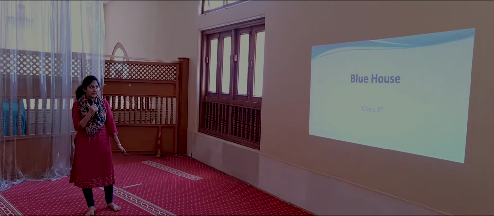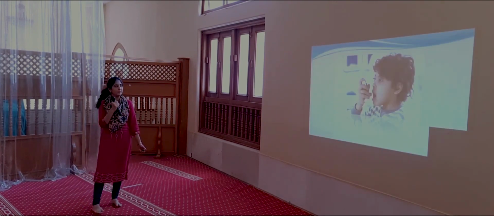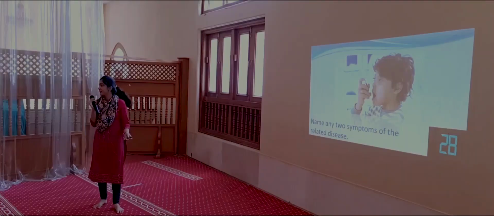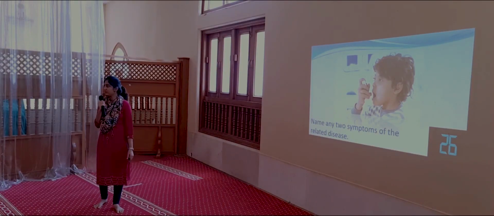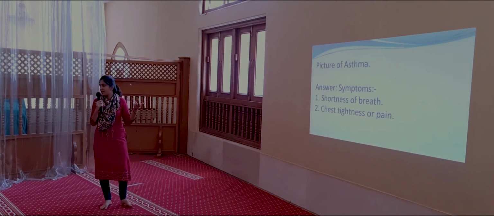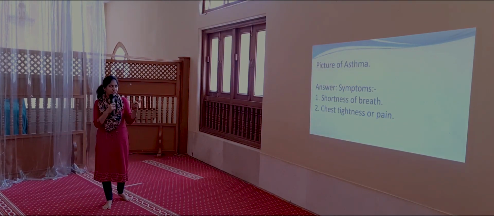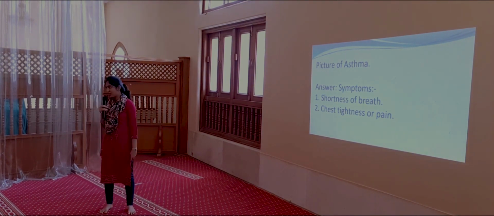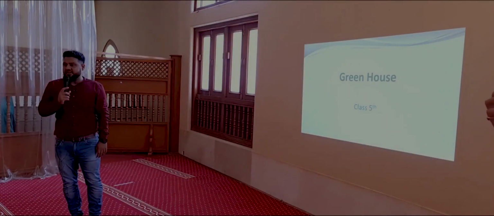Next question is for 8th class Blue House. Take a look at the picture. You have to identify this disease and name 2 symptoms of the related disease. This disease's name is asthma, and the symptoms are problem in breathing and... only one symptom. So let's have a look at the answer. The picture was asthma. Yes, you are correct. The symptoms are shortness of breath and chest tightening and pain. So you will be getting partial marks, half marks.